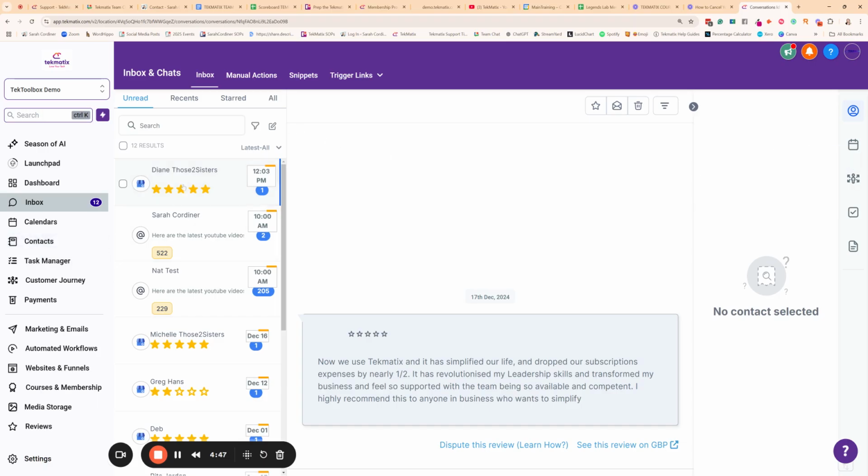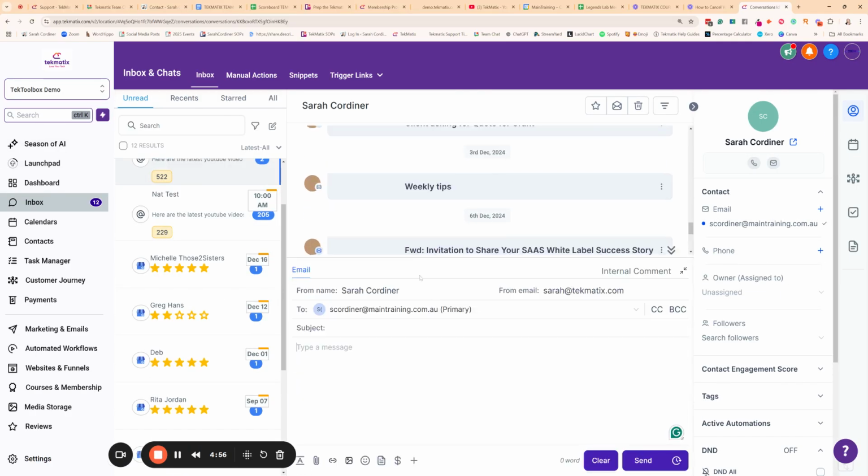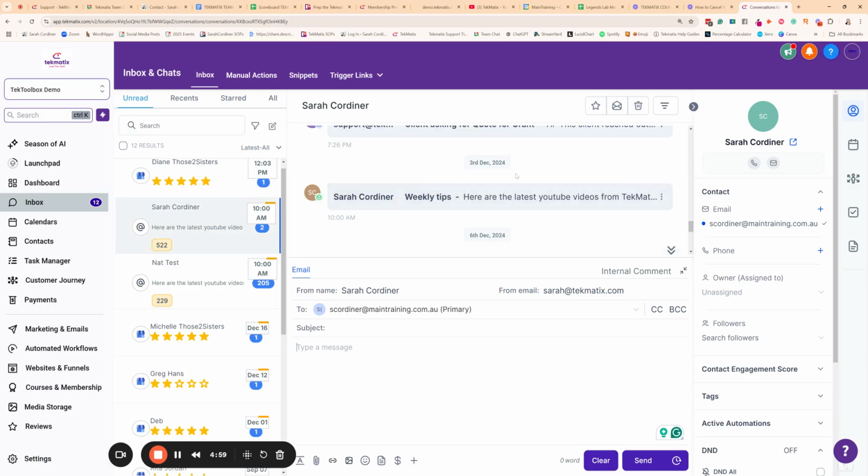Now, also what you have down here is the opportunity to respond and reply to any of these particular messages inside the inbox section. So you can see here, there is a message that's come in by email from me to me in this test account. Now, if I had Sarah's phone number, I'd be able to SMS her right from here. If Sarah had ever messaged me from Facebook Messenger or Instagram Messenger, I would also be able to reply to her via those channels from right in here as well. Even if she had messaged me on WhatsApp, I would be able to message on here as well. Now, that would mean obviously we had to have connected and set up WhatsApp as well. But basically, I could reply to any of the channels that I have the communication channel with this person from right here.